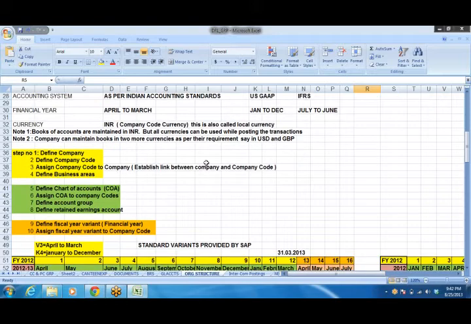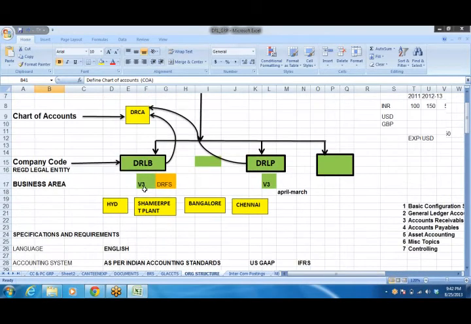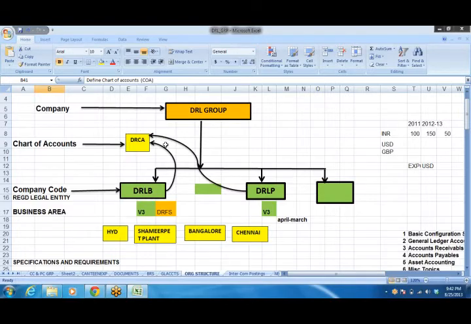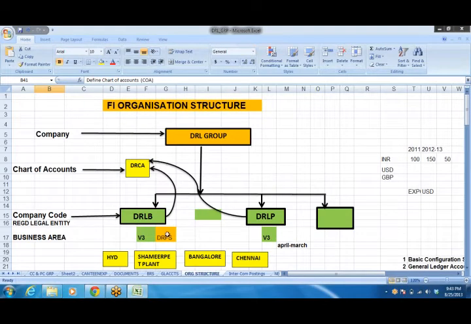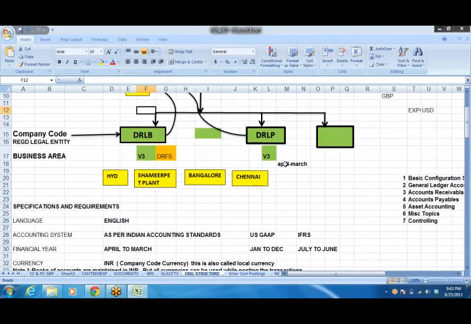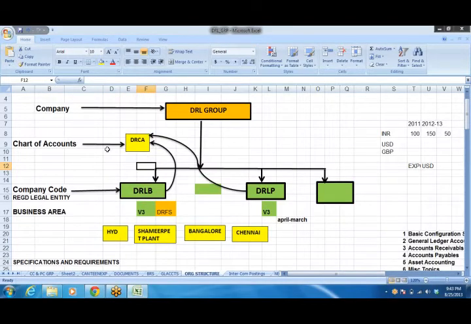Then the next 4 steps belong to general ledger accounting. Define chart of accounts. Here I'll be using the name DRCA. Then assign chart of accounts to company code. Once we create a chart of accounts, we link up the company code to it so that any number of GL accounts you create are defined in the chart of accounts, and these charts of accounts are used by these company codes. Logically, the chart of accounts is above the company code, at a higher level in the organization structure, so that any number of company codes can be linked to one chart of accounts.